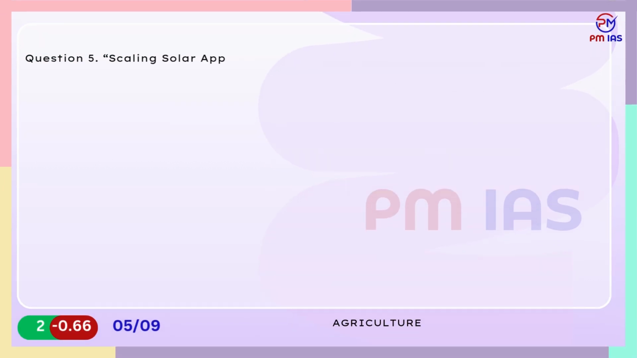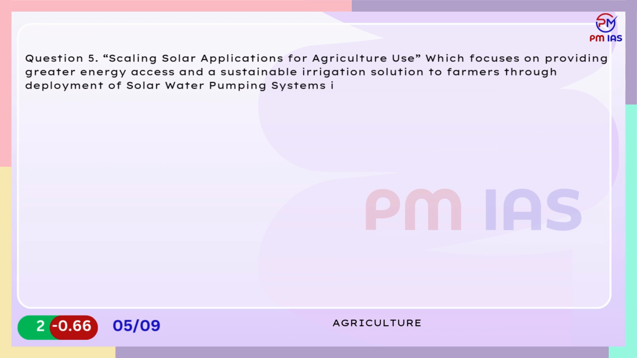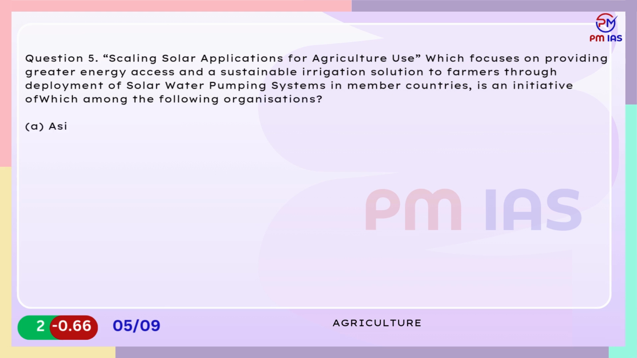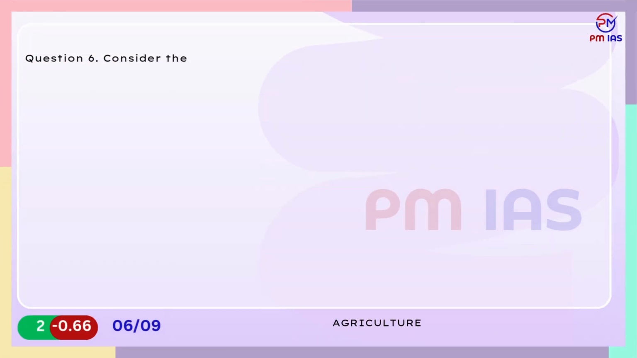Question 5. Scaling solar applications for agriculture use, which focuses on providing greater energy access and a sustainable irrigation solution to farmers through deployment of solar water pumping systems in member countries, is an initiative of which among the following organizations? A. Asian Development Bank. B. World Bank. C. International Renewable Energy Agency. D. International Solar Alliance.